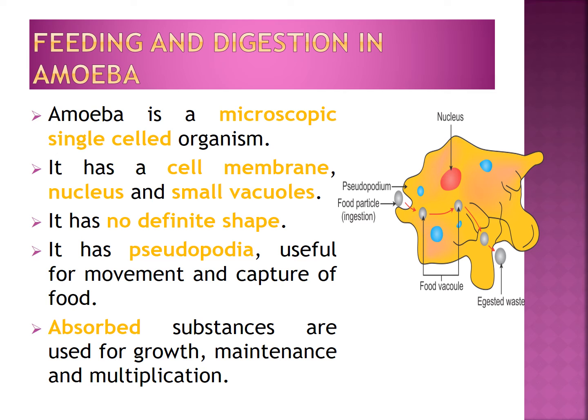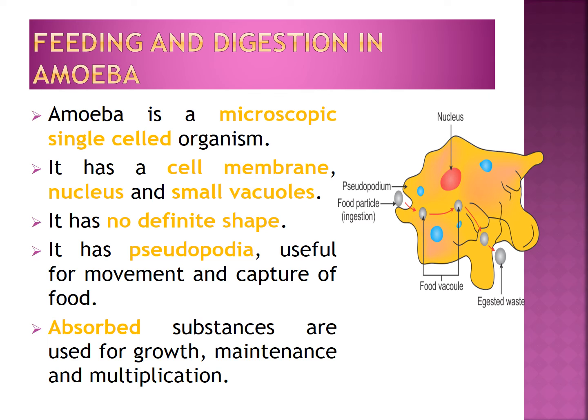The last topic of this lesson is feeding and digestion in amoeba. Living organisms are divided into 2 groups, unicellular organisms and multicellular organisms. Unicellular organisms means bodies made up of a single cell. Multicellular organisms means bodies made up of many cells. Here we are going to learn about amoeba.